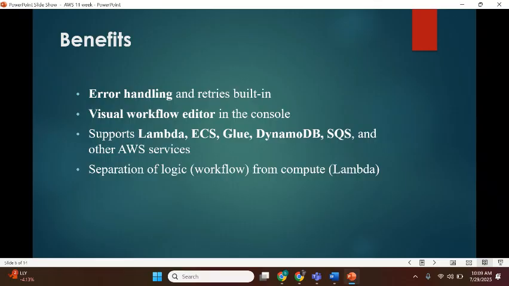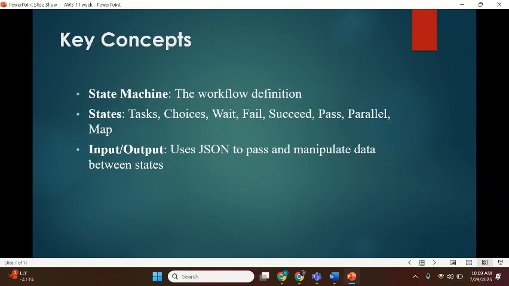Separation of logic from compute. It means it separates the workflow logic from the compute, such as Lambda. Key concepts are the state machine, the workflow definition, and states: task, choice, wait, fail, succeed, pass, parallel, and map. Input and output use JSON to pass and manipulate data between states.